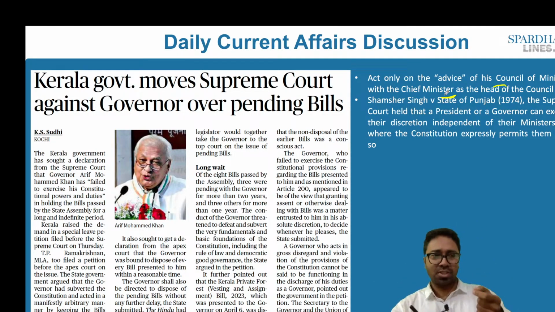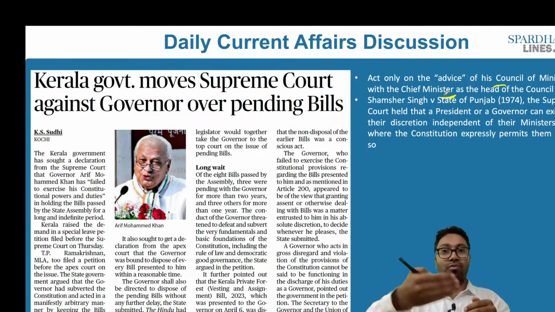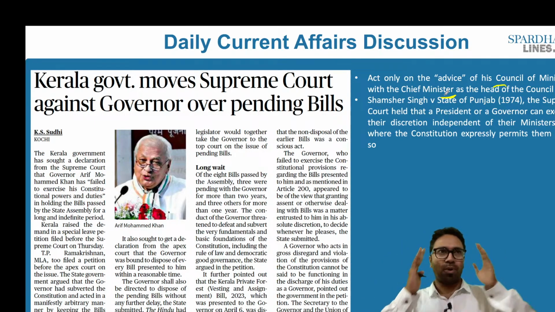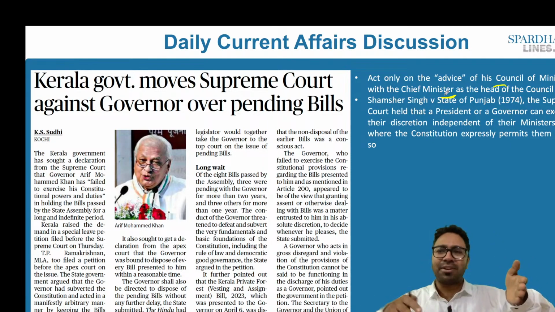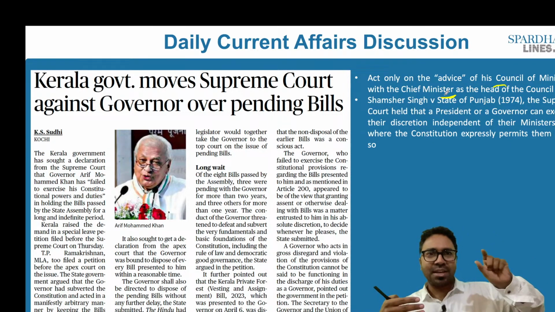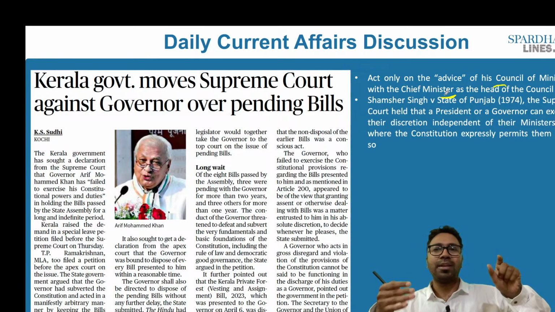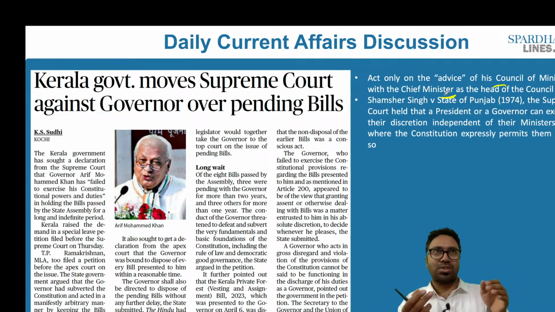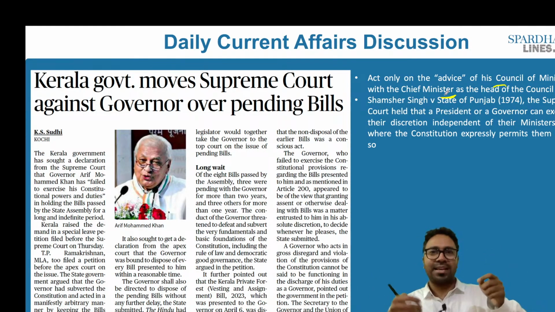Why is it so? When you look at the Constituent Assembly debates and what happened during the formation stage of the Constitution, they were very clear on this point. What we have as the president at the central level, we will have as the governor at the state level. There will be discretions given to the president, and similar discretion will also be given to the governors. But in comparison, the governor may have a bit more discretion as well. What is at the central level will also be present at the state level.